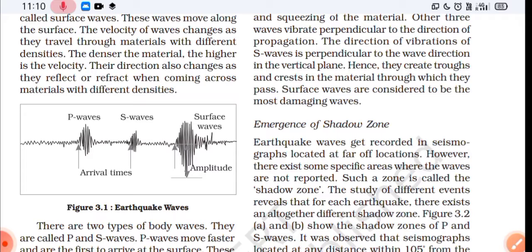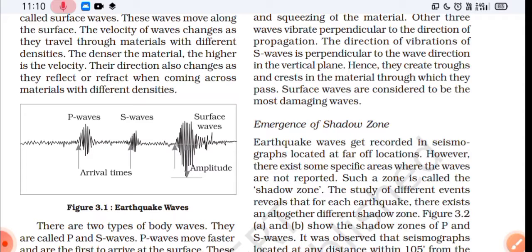S wave is slower than P wave. Okay, it is slower and is also called transverse wave. You have to learn, like P wave is also called longitudinal wave, S wave is also called transverse wave. It moves perpendicular to the direction of the wave. These waves move only in solid and disappear in liquid.